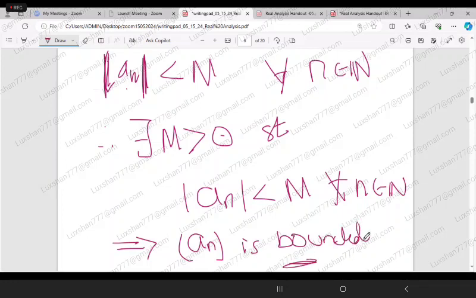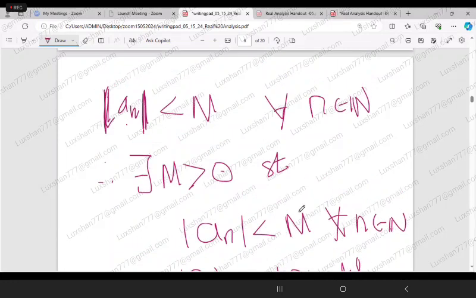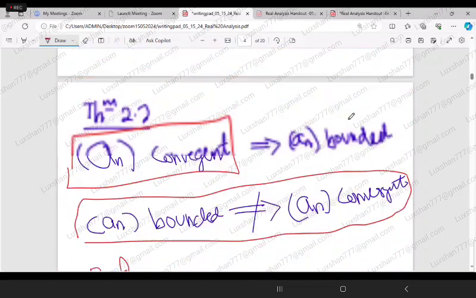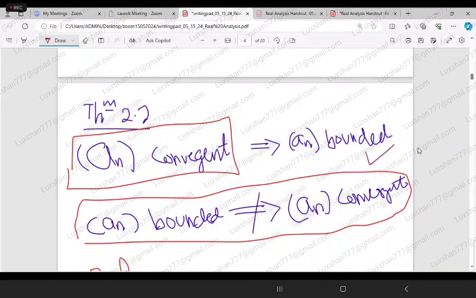So that's the proof. That is the end of the proof. The sequence an is bounded. Okay. So the sequence is bounded. Now we have to do the first part of this. We understand this one. This is done now.